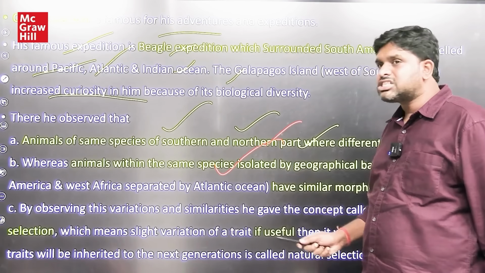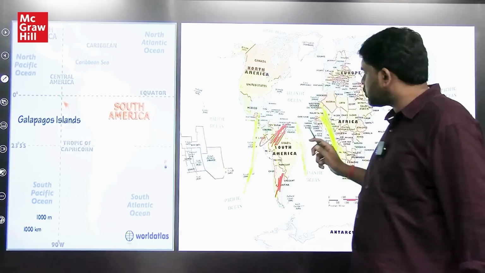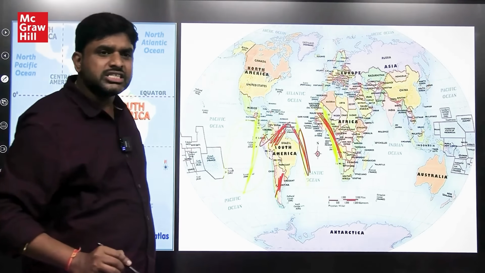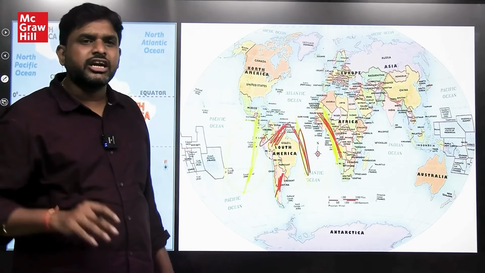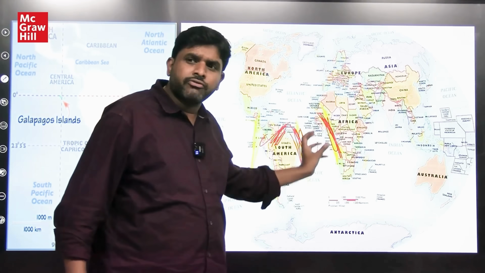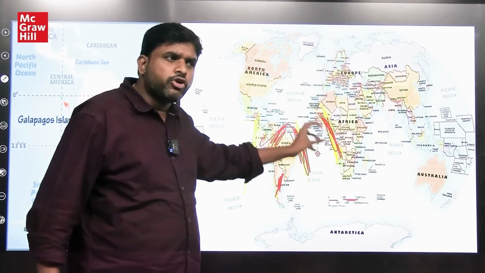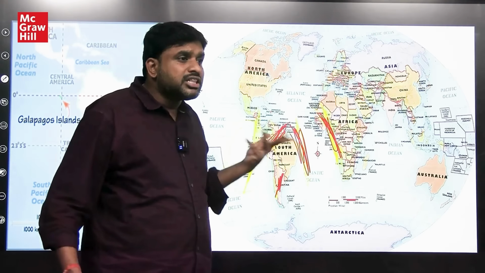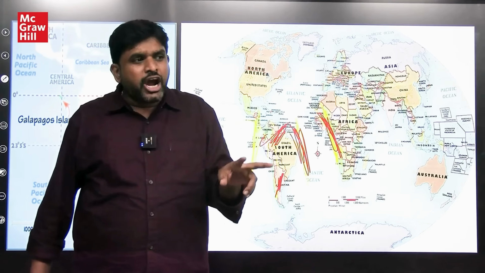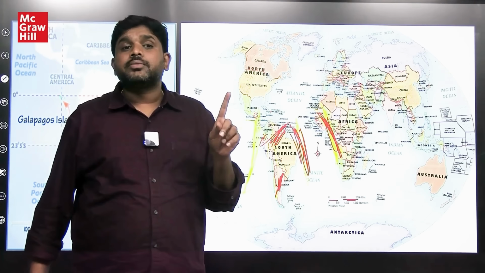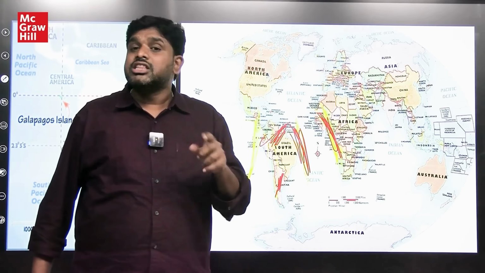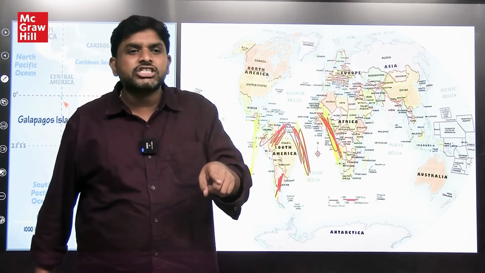Animals within the same species were isolated, and their origins are the same, but their morphologies are different. Few are on either side of the Atlantic Ocean, morphologically different, but their origin is the same. Within one geography, when their origins are different, their morphologies can be the same.